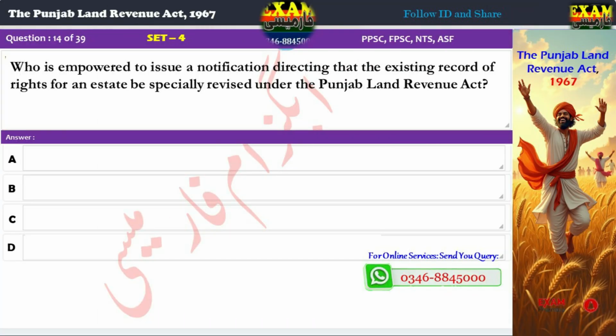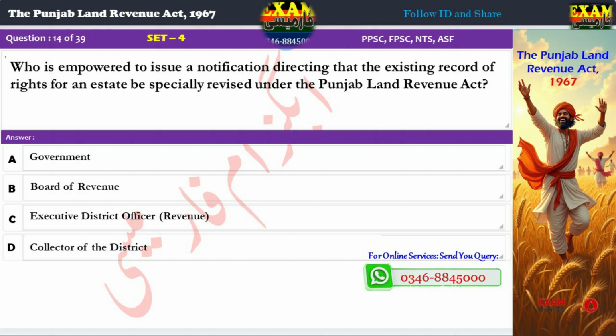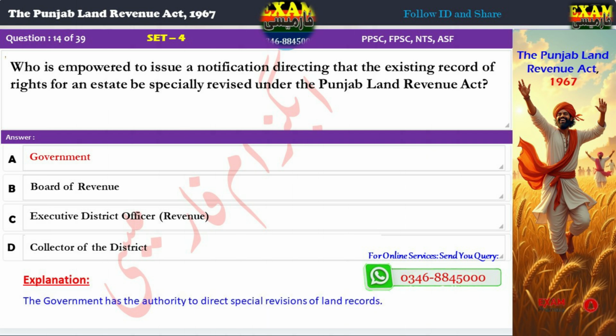Question 14. Who is empowered to issue a notification directing that the existing record of rights for an estate be specially revised under the Punjab Land Revenue Act? A. Government. B. Board of Revenue. C. Executive District Officer, Revenue. D. Collector of the district. Correct answer: A. Government. Explanation: The government has the authority to direct special revisions of land records.